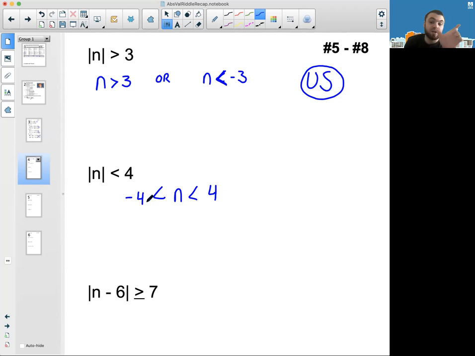So when you're thinking about things that are between, remember between went with and. Remember we shaded between the points. Whereas outside went with or, right? Outside and or, remember they both start with O's. So negative 4 to 4, and that one goes with